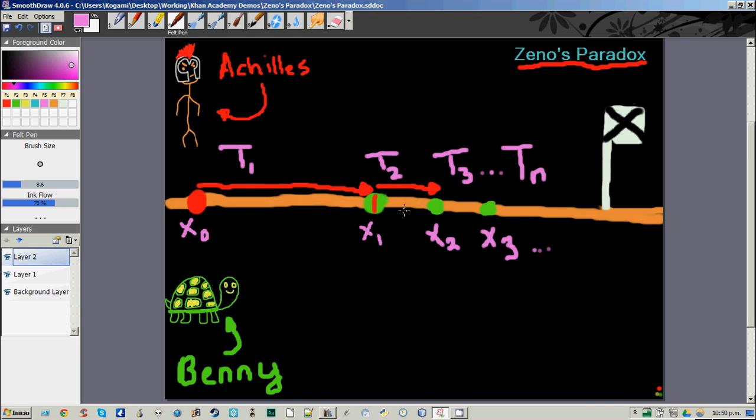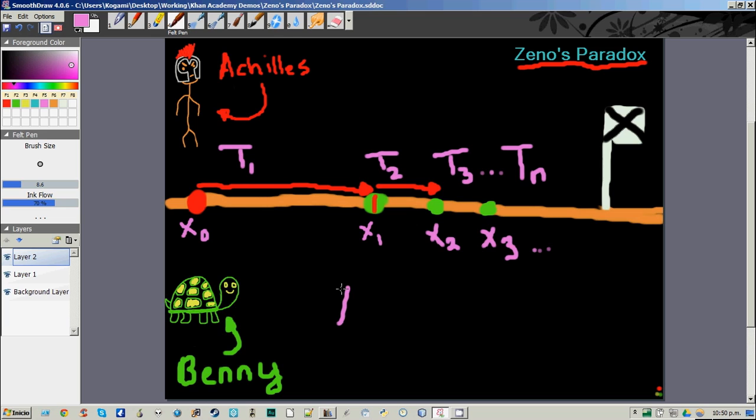I encourage you to pause the video and take a minute to reflect on that. What has Zeno just said? He's just said that motion is impossible because in order to move anything from point A to point B, you have to move it first to the infinite points between A and B.